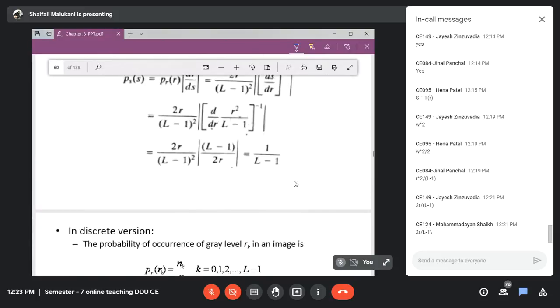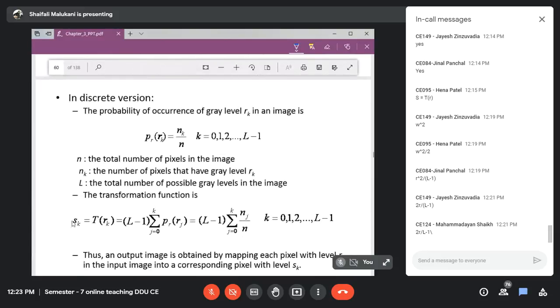Okay. But now we are not interested, as I told you, in the integral form. We are more interested in the summation version that we have already seen. So what will the probability be? This is my normalized histogram, or rather the probabilities of occurrence of a particular intensity, and the sum runs from 0 to k. Like if it is from 0 to 10, it will be a summation of all the probabilities.